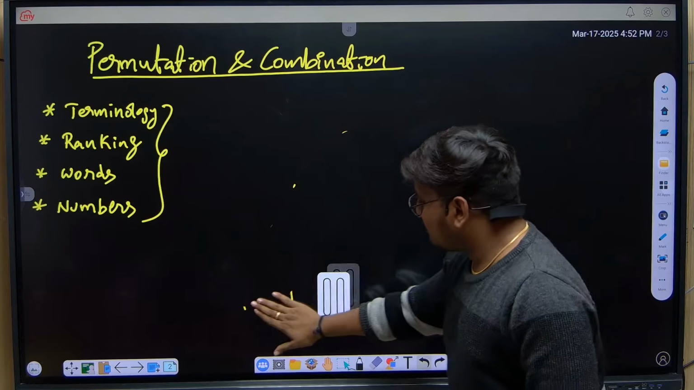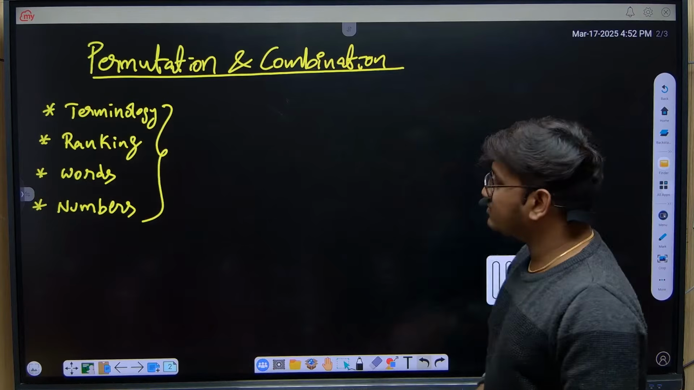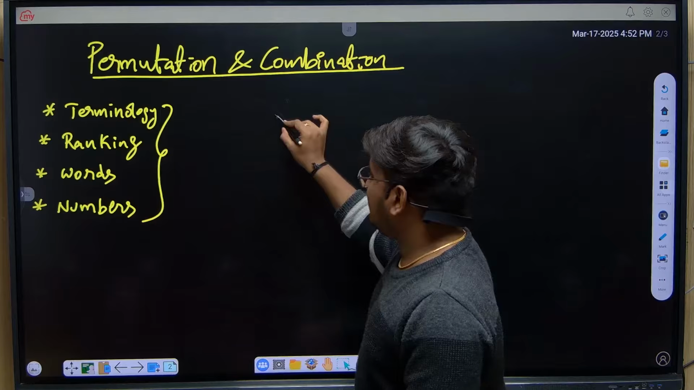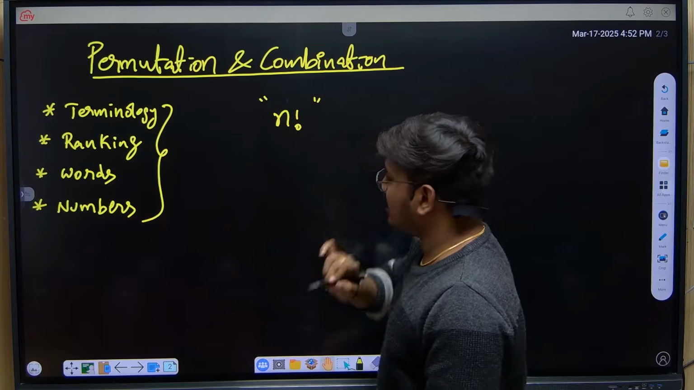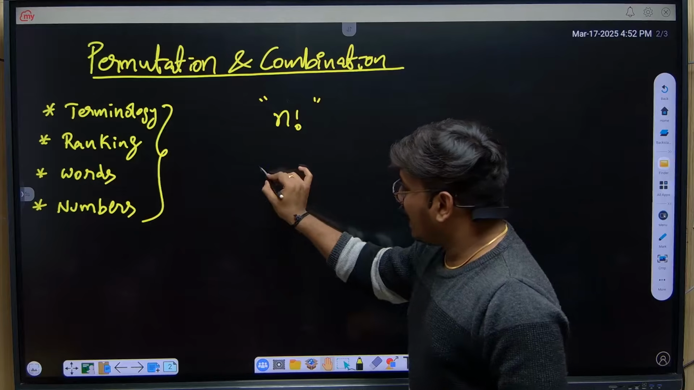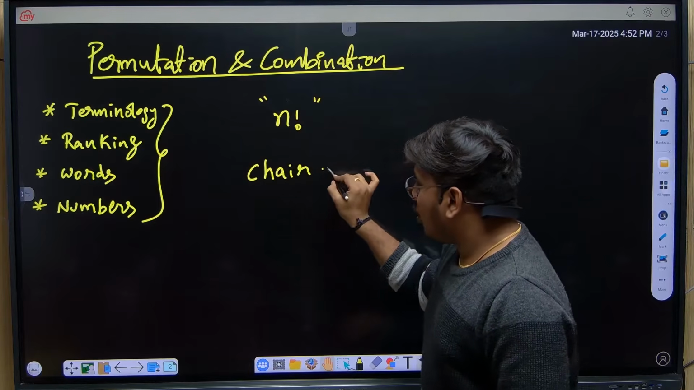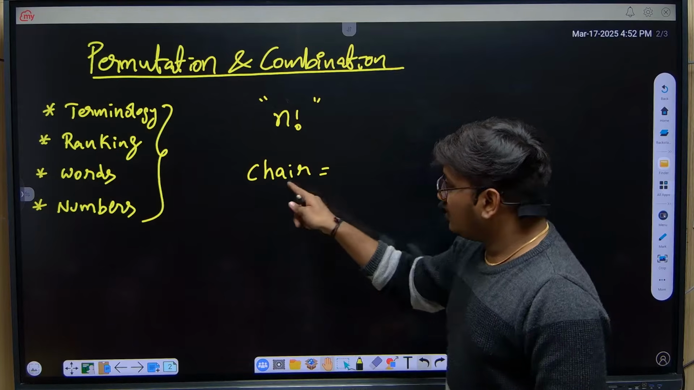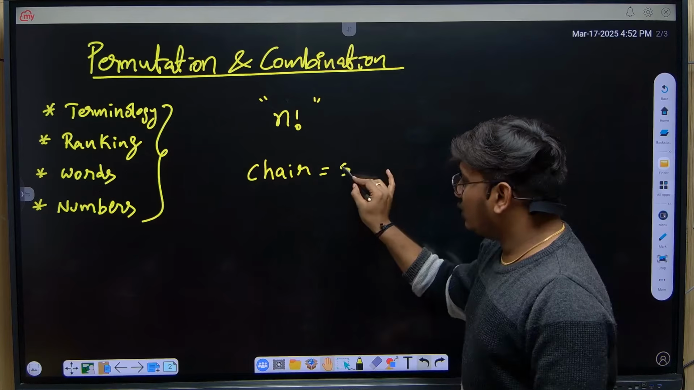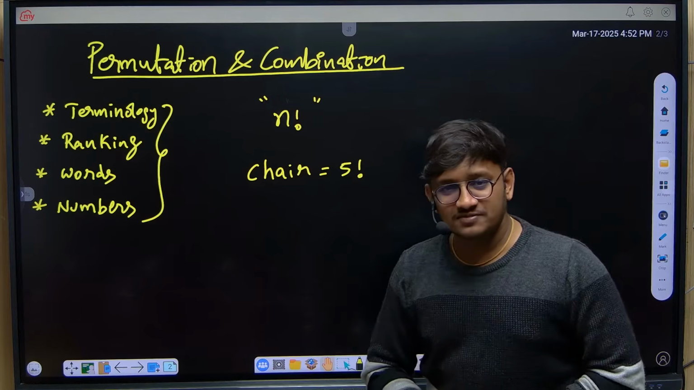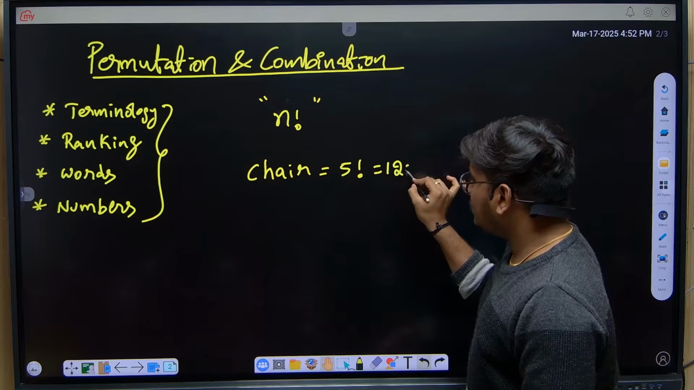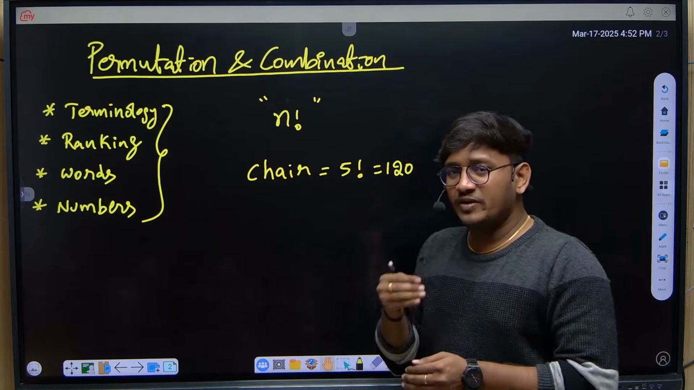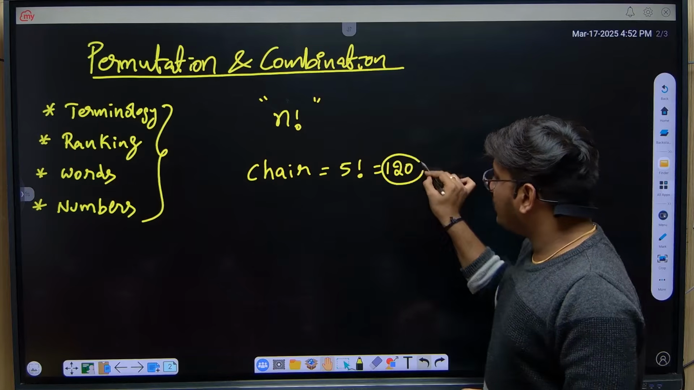Now let me quickly go with the first concept we have to discuss. Remember this point: in linear permutation, n letters can be arranged in n factorial ways. Let's say an example. If I have the word chair, how many ways can I shuffle its letters? Here we have a 5-letter word, which can be arranged in 5 factorial ways. The value of 5 factorial is 120. So in total I can shuffle it in 120 ways.